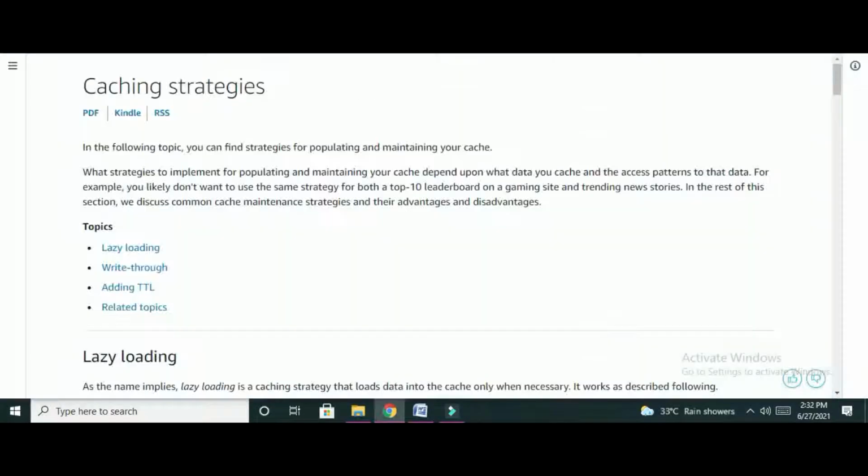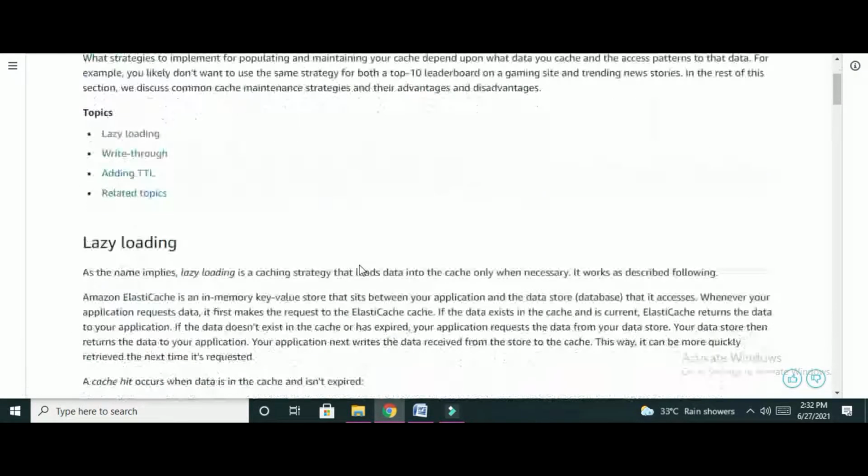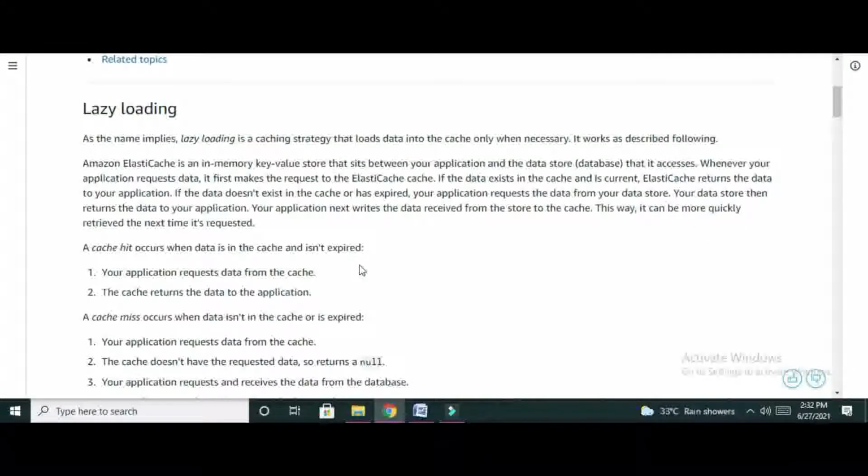Next, caching strategy. The different caching strategies are lazy loading, write through, and adding TTL. Lazy loading: as the name suggests, it loads the data into the cache memory whenever it is required or necessary.